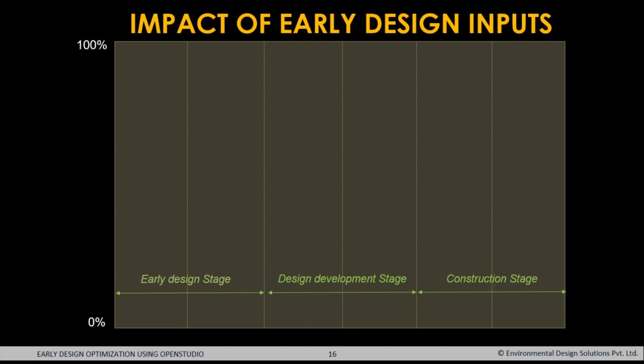If we divide the entire life cycle of a project into three stages, the early design stage, the design development stage, and the construction stage, typically a design effort is actually given in the design development stage and then it further gets carried on to the construction stage. So let's see how effective it would be if we have early design stage inputs.